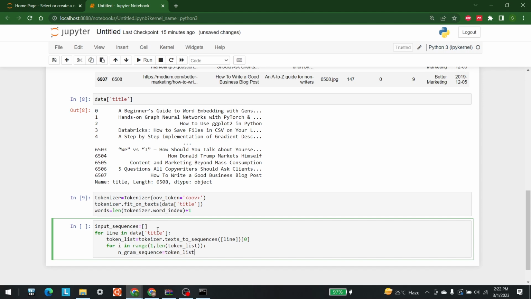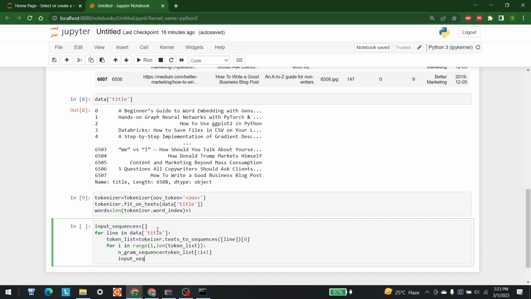So what I am doing is I am actually converting all of my words into tokens, and later I am going to append that into the input sequences. So input_sequences.append, and in this I am going to write n-gram_sequence, right?